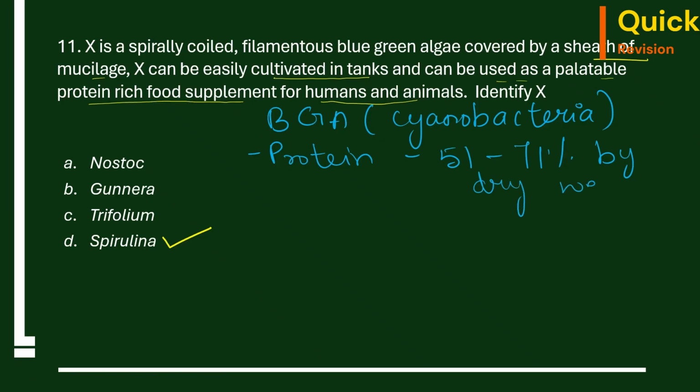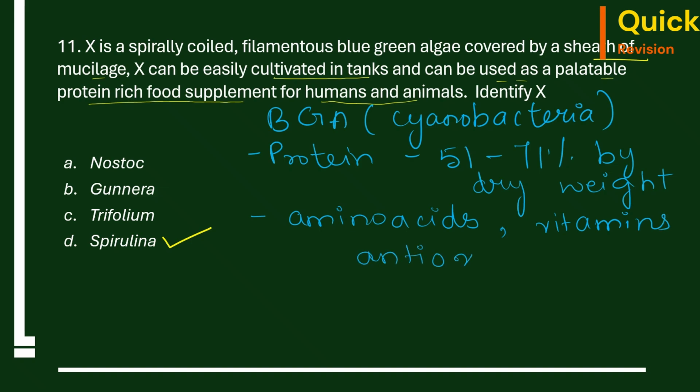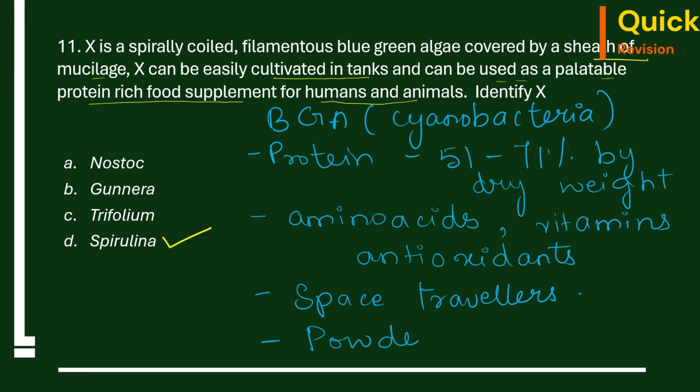It's not only rich in protein, it also has the complete set of amino acids which are required for the human body, and it is rich in vitamins, minerals, antioxidants which are all healthy for humans. Because of this, spirulina is also used as a food supplement for space travelers. You can find spirulina in the form of powder as well in the market.